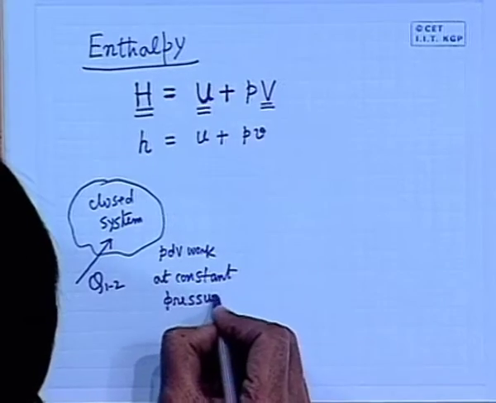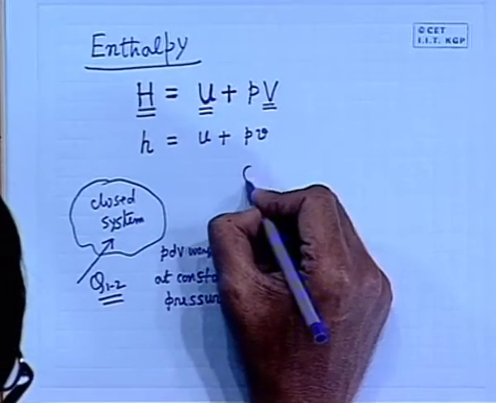Understand? So, what is the amount of heat added? Let us find out this as a problem.